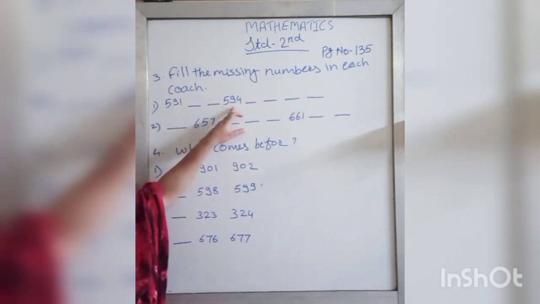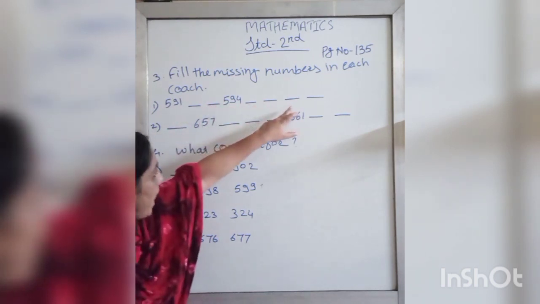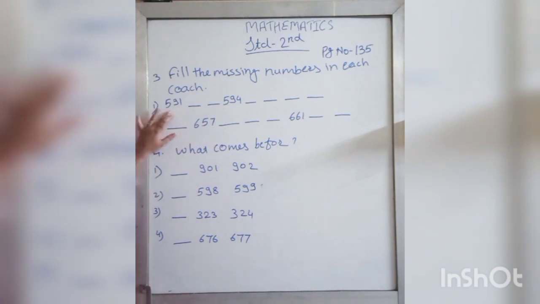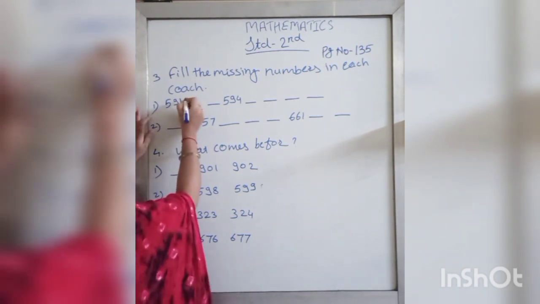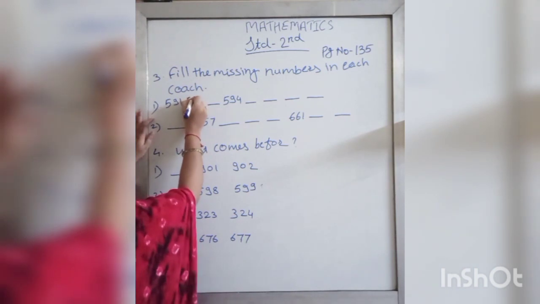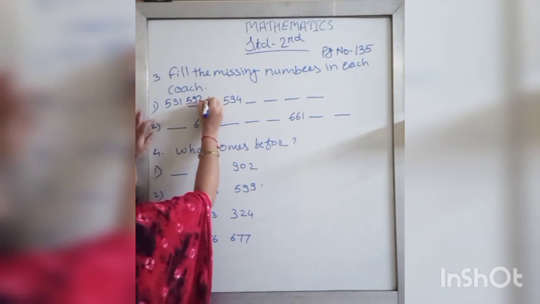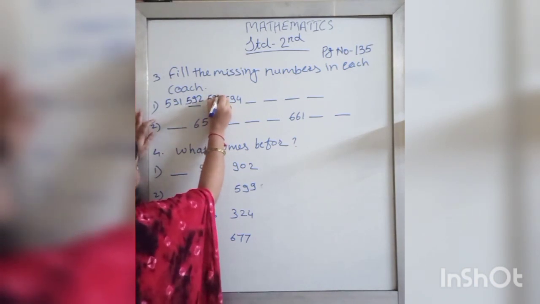Next, fill the missing numbers in each chart. See, some numbers are given and some blanks are there. We have to fill the numbers. We'll start from here. First number is 591. What we write after 591? 592. Then which number comes? 593.